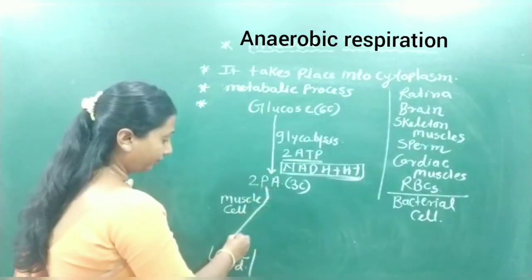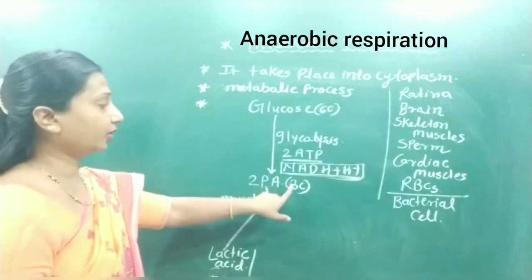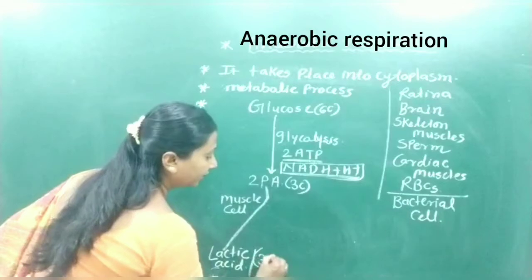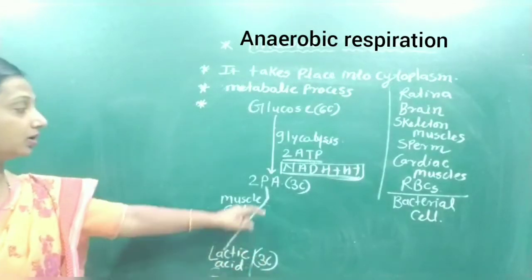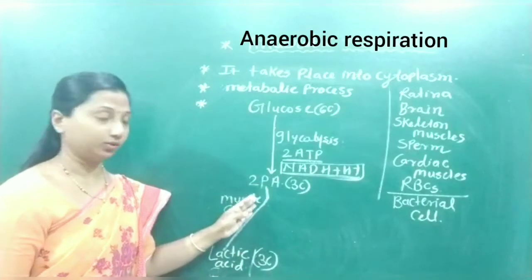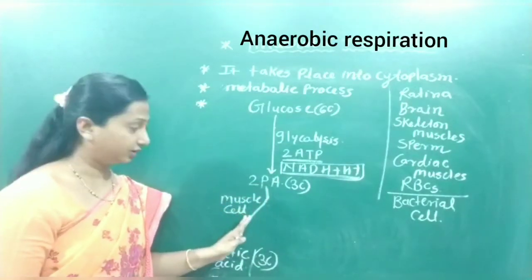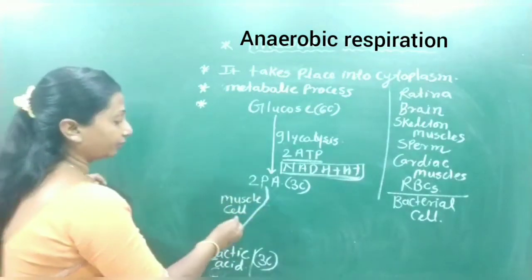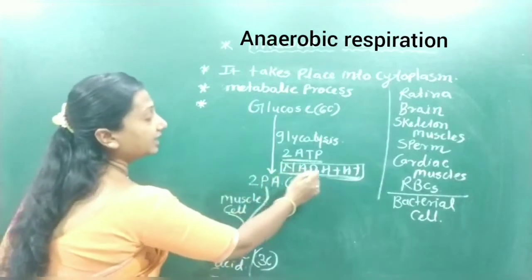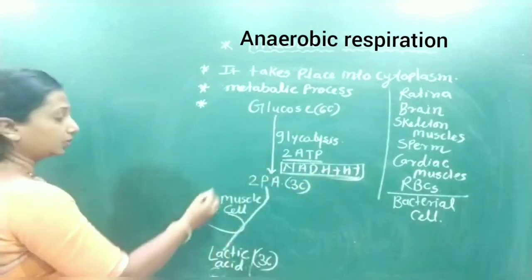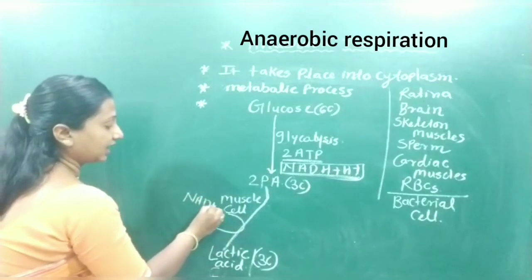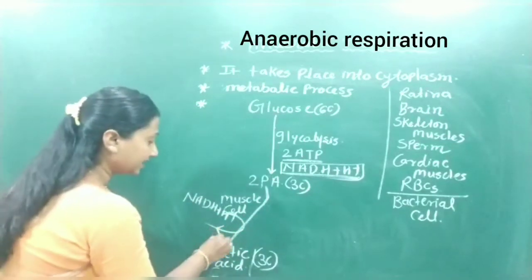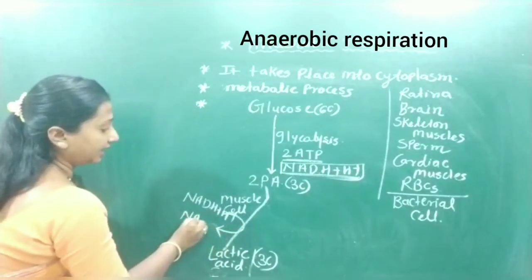In the muscle cell, the pyruvic acid molecule is a 3-carbon molecule, and lactic acid is also a 3-carbon molecule. So no CO2 is eliminated from the process, and no decarboxylation takes place here. But the NADH plus H plus produced in glycolysis is oxidized and forms NAD plus.